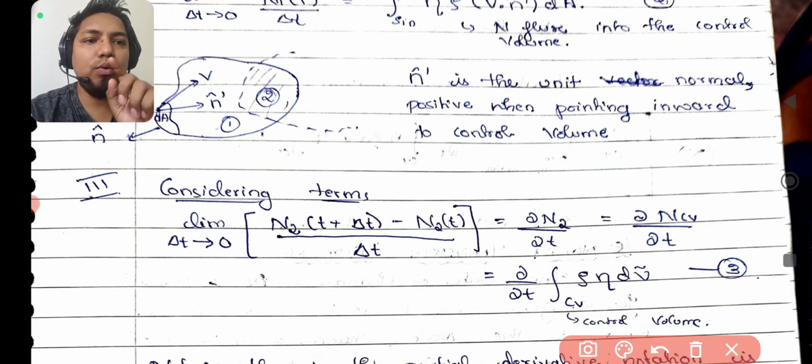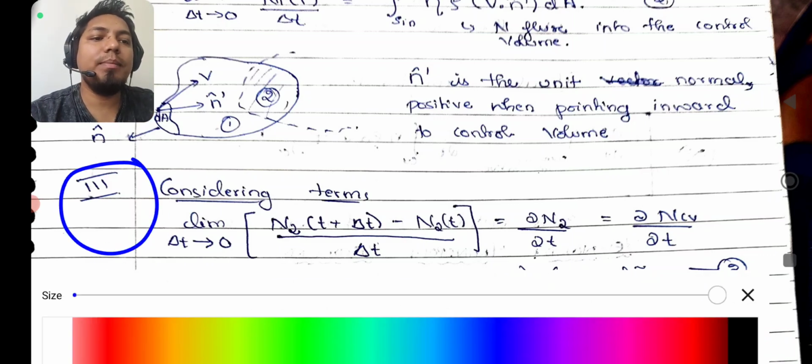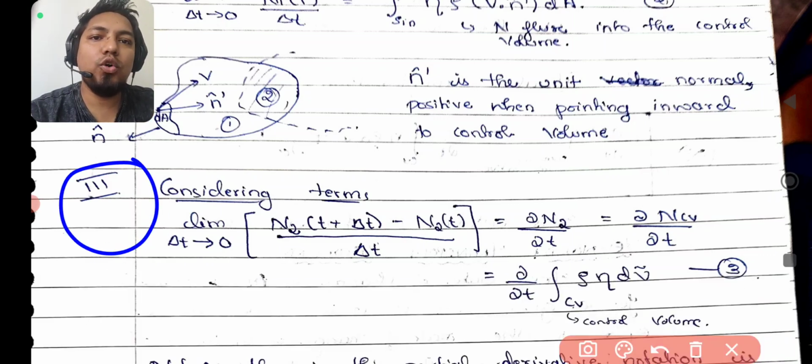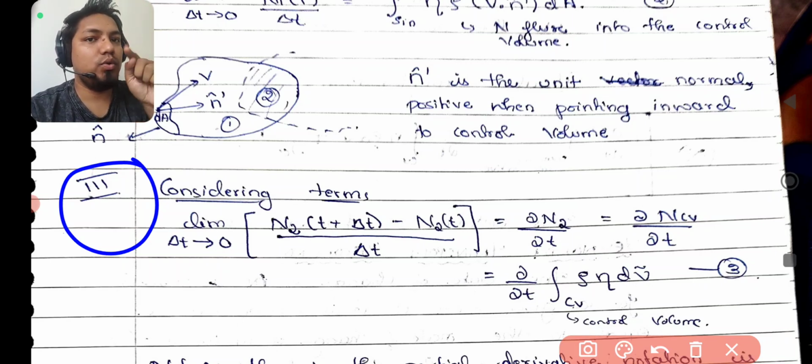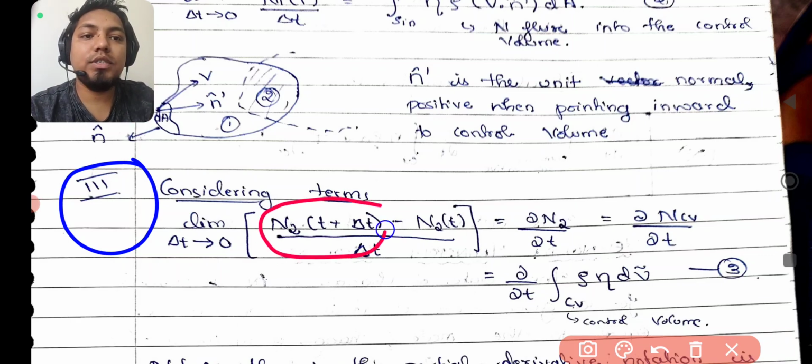So now the third part. What is remaining now? N1 over N3 over N2 is remaining. N2 is common for both the regions: 1 to 2 is coming, 2 to 3 is coming. So N2 has two different values, at time t plus del t and at time t. So this part was remaining in the equation for N2.